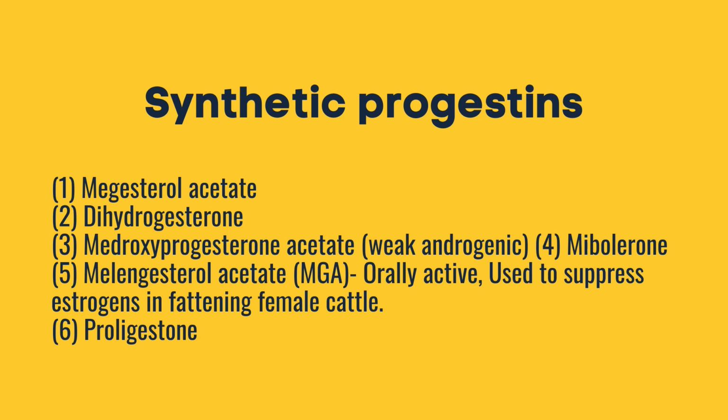Meanwhile, listed below are synthetic progestins. We have megestrol acetate, dydrogesterone, medroxyprogesterone acetate, melengestrol acetate, and proligestone. Among these drugs, medroxyprogesterone acetate is weakly androgenic. Meanwhile, melengestrol acetate is orally active and used to suppress estrus in fattening female cattle.